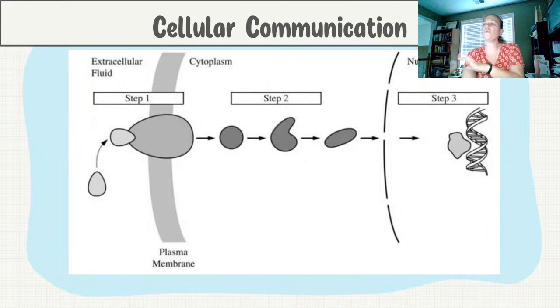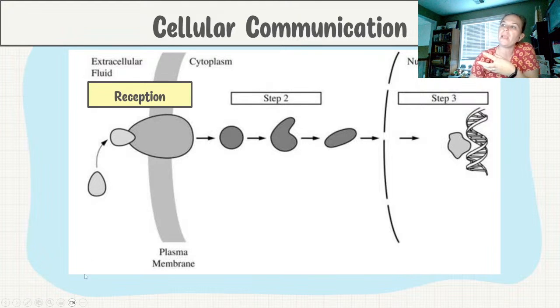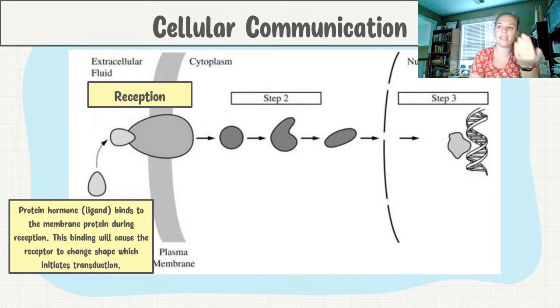And so this was a diagram that was given on the 2012 exam, maybe. I can't remember. They wanted you to tell them all the different steps and what was happening in those steps. So our first step, of course, is reception. Because this receptor is on the membrane, we know that this is a water-soluble protein. And so we would say that the ligand, or a protein hormone, is binding to that membrane receptor, and that will then cause that receptor to change shape, which will initiate our transduction.